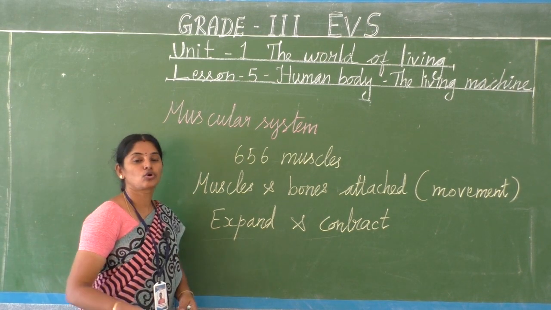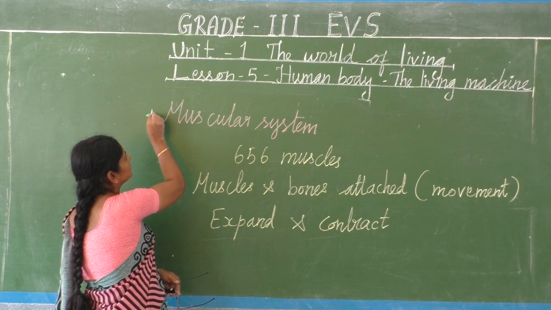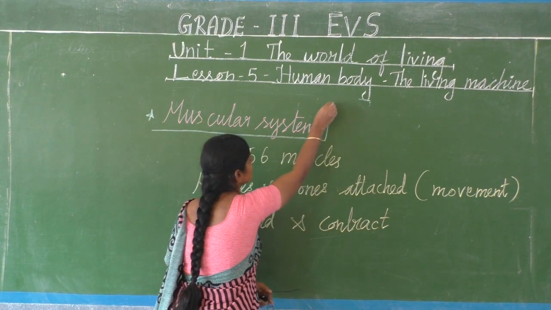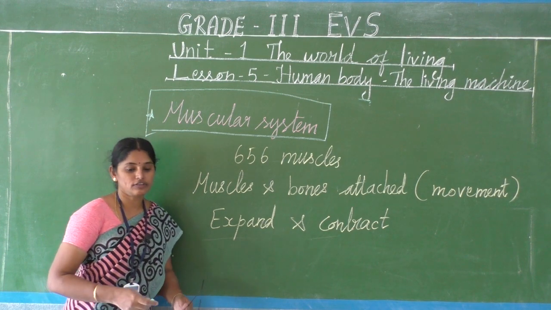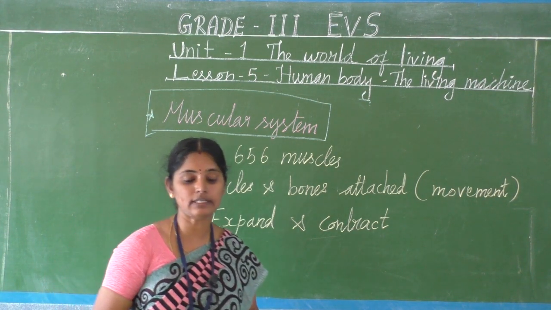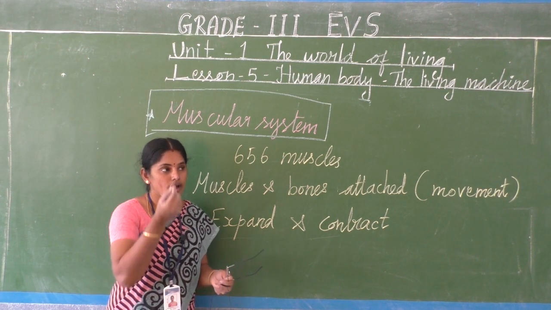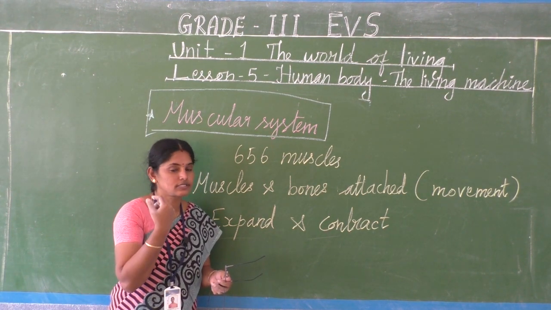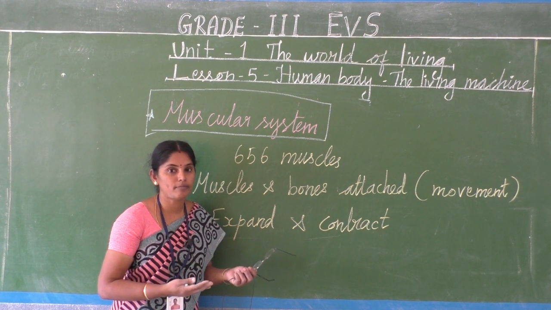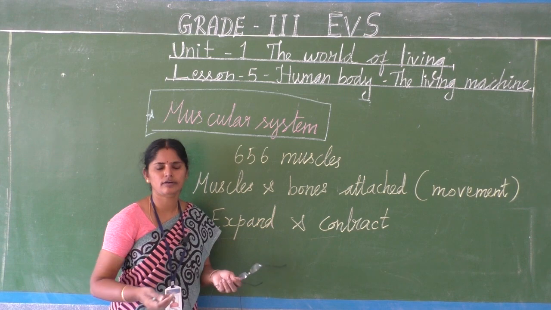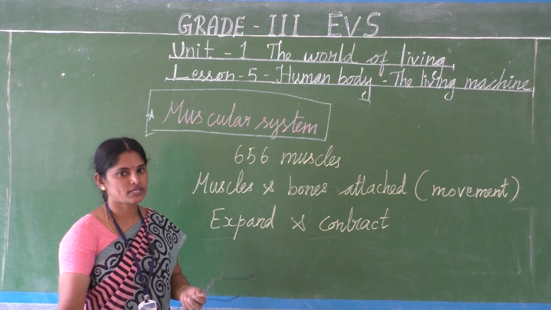So now we are going to see about the muscular system. There are different kinds of muscles in our body. Every organ, our eyes, our lungs, our heart, our skin, are made up of different kinds of muscles, isn't it?